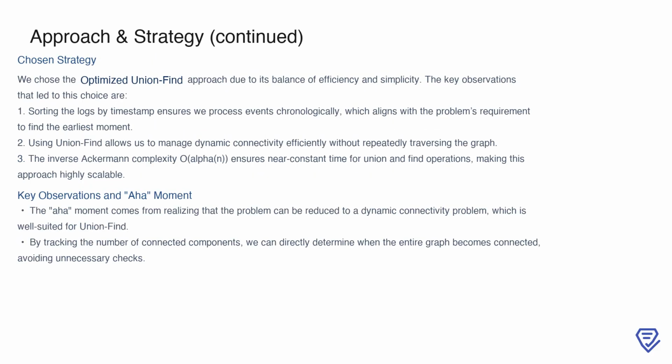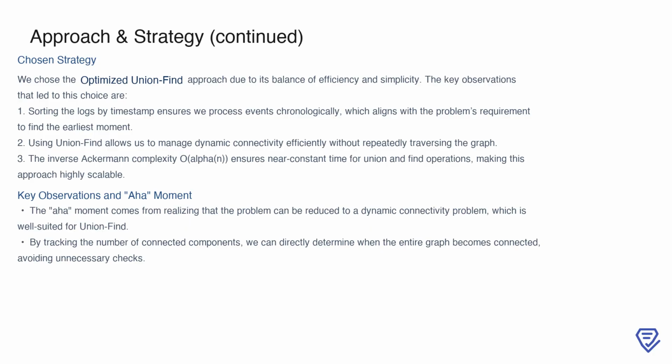The chosen strategy for this problem is the optimized union find approach because it provides the best balance between efficiency and simplicity. The key insight here is that by sorting the logs by timestamp, we can process the events in the exact order they occur, which aligns perfectly with the goal of identifying the earliest moment of complete connectivity. Union find handles dynamic connectivity efficiently by merging groups and tracking the number of connected components, avoiding the need for redundant graph traversals.